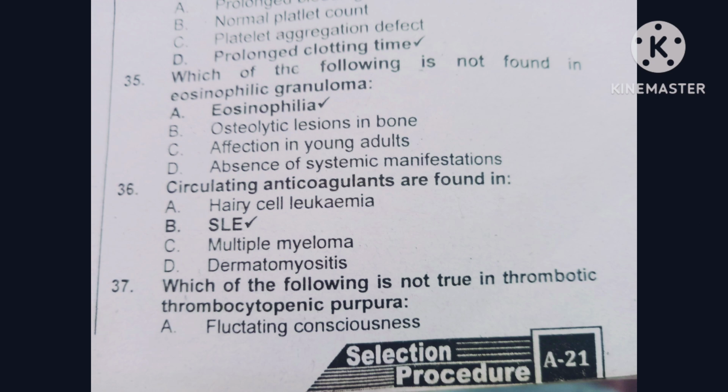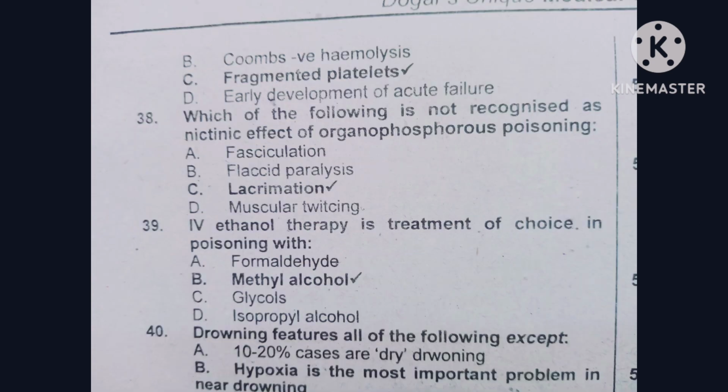Question number 37. Which of the following is not true in thrombotic thrombocytopenic purpura? Option A is fluctuating consciousness. Option B is Coombs negative hemolysis. Option C is fragmented platelets. Option D is early development of acute renal failure. The correct option is C, fragmented platelets.